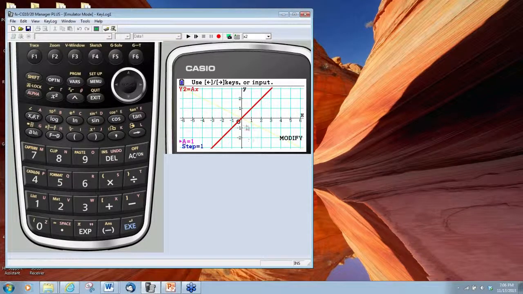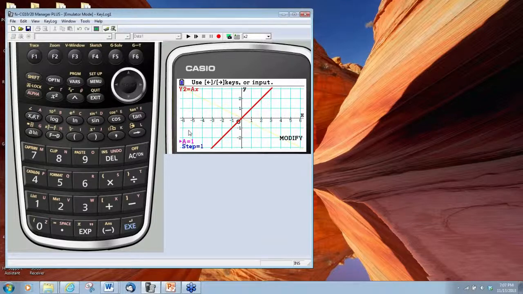And by doing that, we have the blue line that we had before, y equals x, is now y equals ax, y equals 1 times x. And the yellow line we have here is the trace of our old graph. So that is what you will always see whenever you use the modify feature of the calculator. You will see a yellow line, which is the trace of what the graph was, and then the new one.